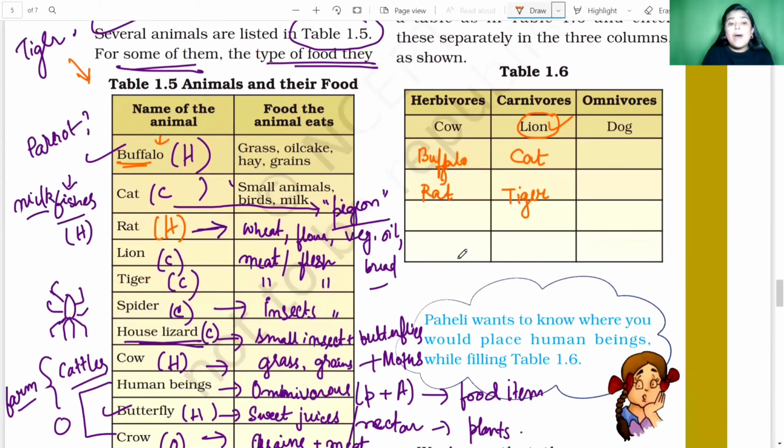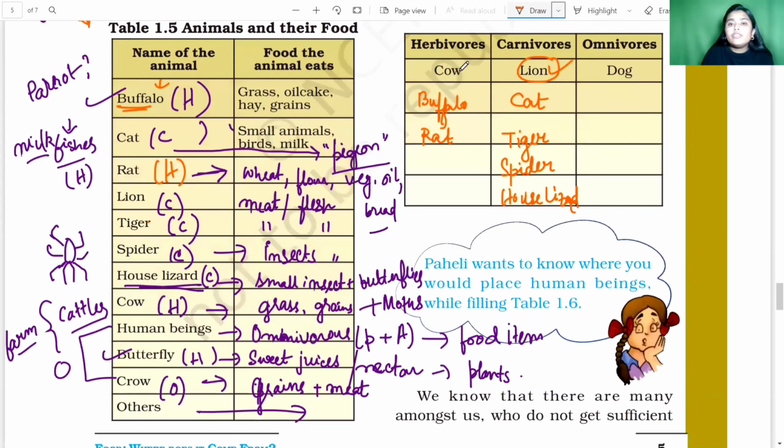Then spider. Spider is also a carnivorous animal. So here we will write spider. Then house lizard. House lizard is also a carnivorous animal. So here we will write the name of house lizard too. Okay. Then comes cow, which is already written in the herbivorous animal. Then comes human beings. That is, we are omnivorous animals.